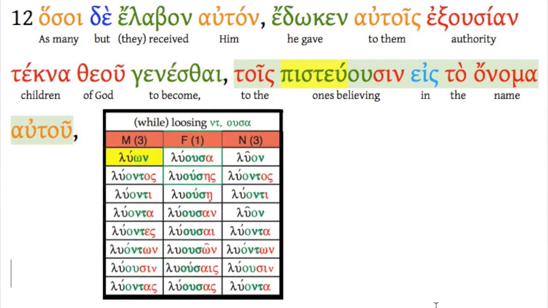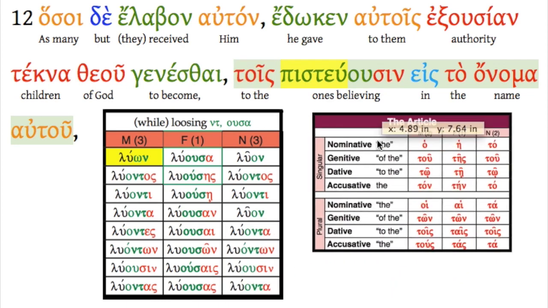Then our final phrase here, tois pisteuousin eis to onoma autou. To the ones believing, to the believing ones in the name of him. Eis to onoma autou we've looked at. But what about this participle? Well, notice it has the article. So when you have the article, you never should miss the case, number and gender.